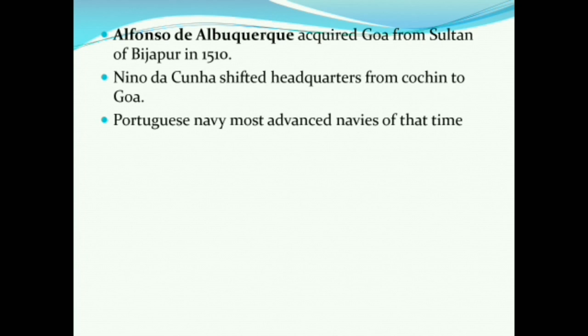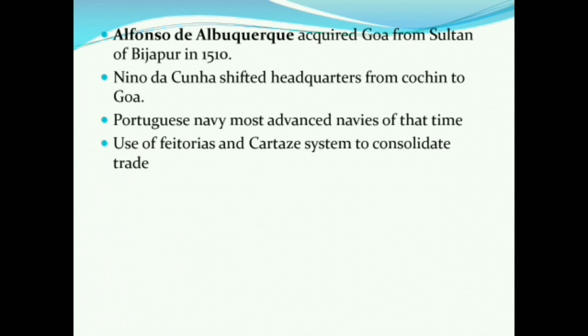Southern India was divided into very small kingdoms. The Bahmani kingdom was not at its peak; it was breaking down. Moreover, their navy was one of the most advanced navies of that time. They had cannons placed on their ships, and they also used modern military techniques.